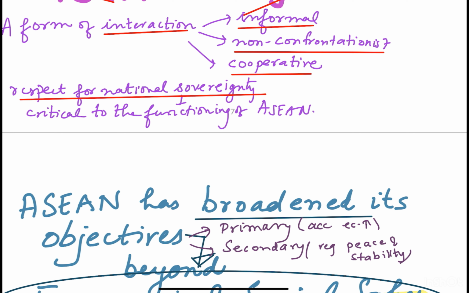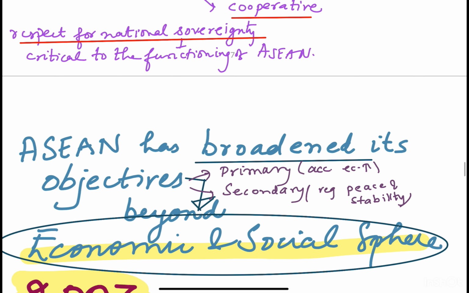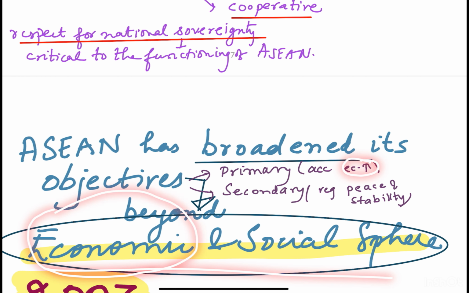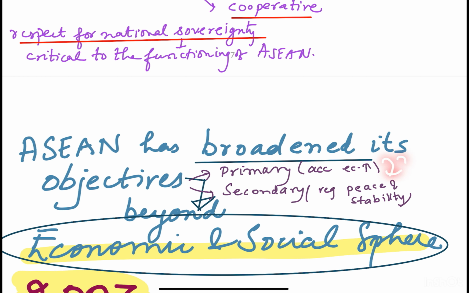So ASEAN just did not cater to these objectives, whereas it broadened its objectives beyond the economic and social sphere. If you see, accelerating economic growth is the economic aspect of the objective, and through that social progress, cultural development, peace, stability is the social sphere. So it does not limit itself to the economic and social sphere, whereas it broadened its objectives beyond it.